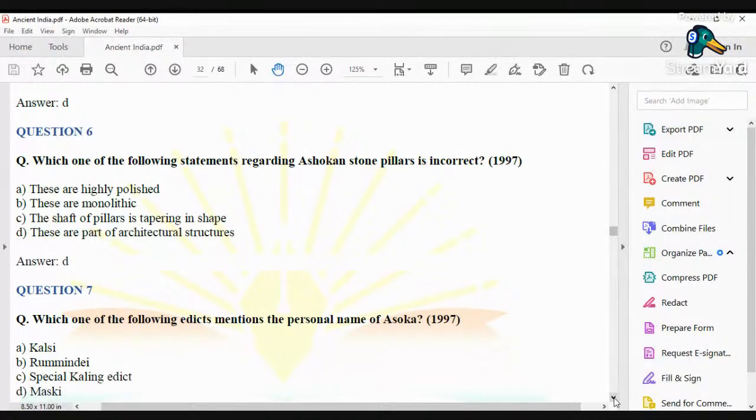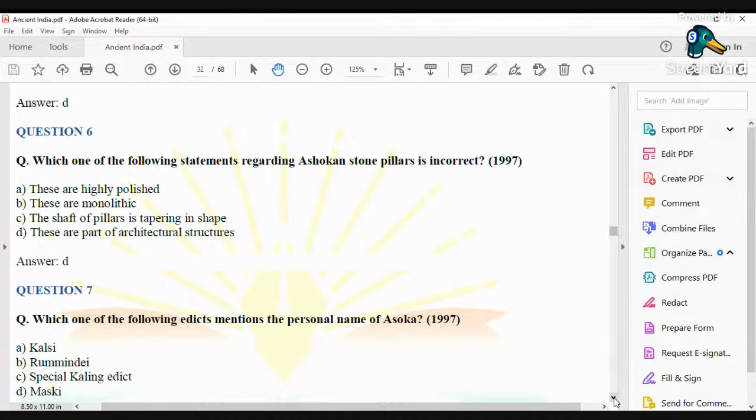In fact, until recent times, this polish was thought to be a direct copy of the polish which one can find in Persian architecture. But now it has been proven. Recent researchers have shown that it is an indigenous polish, the same polish which is used by Ashoka in his pillars. How can we say that this is an indigenous polish?